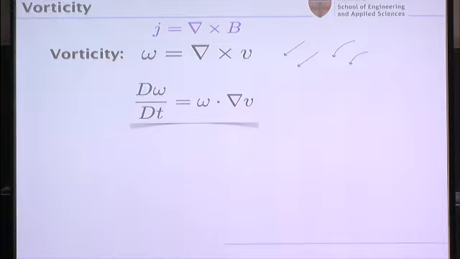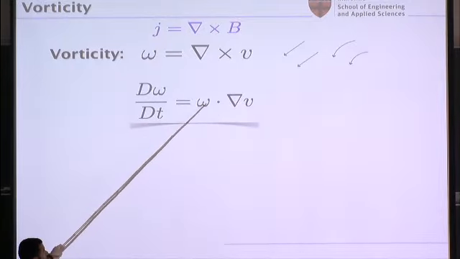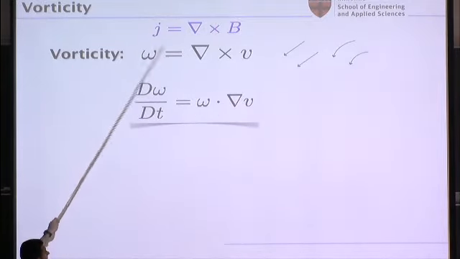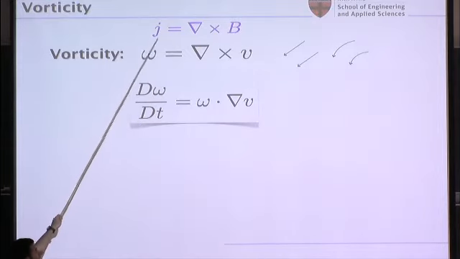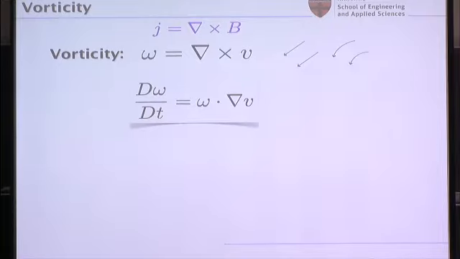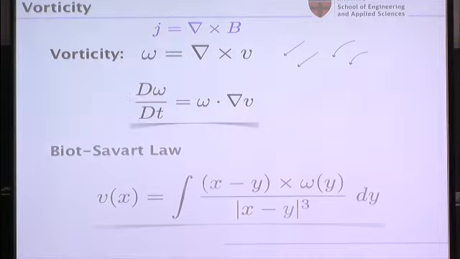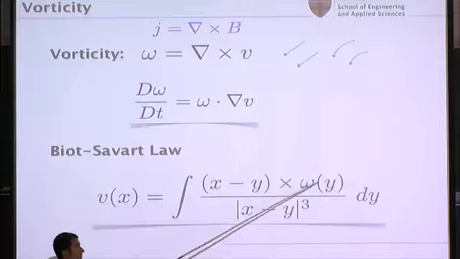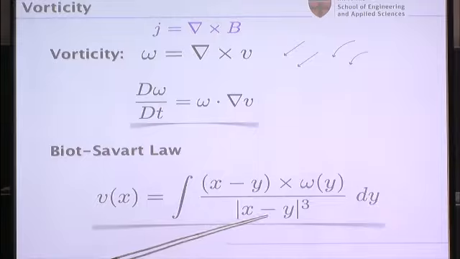And if I want to write this in a self-contained form, I want to describe my velocity in terms of my vorticity. I can do this in analogy with magnetostatics, because this equation looks like an equation that tells me current is just the curl of the magnetic field. So if I want to do this in reverse, if I want to calculate what my magnetic field is given a current field, I just apply the Biot-Savart law. I can do the same thing here. If I want to evaluate my velocity at some point x, I can just apply the Biot-Savart kernel over my entire vorticity field. And this kernel basically has just an inverse cube dependence on separation distance between the 2 points.